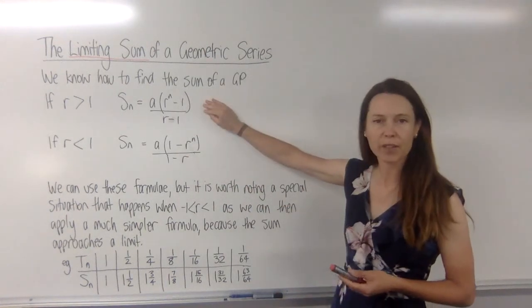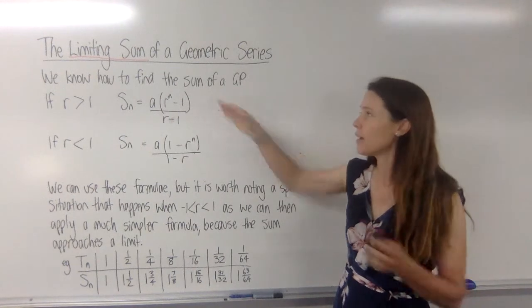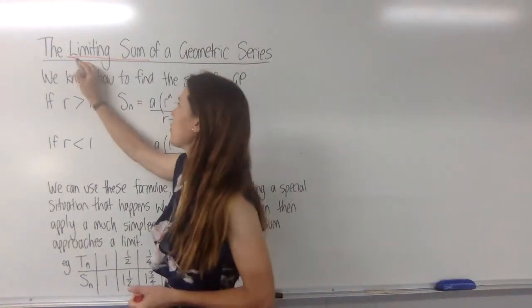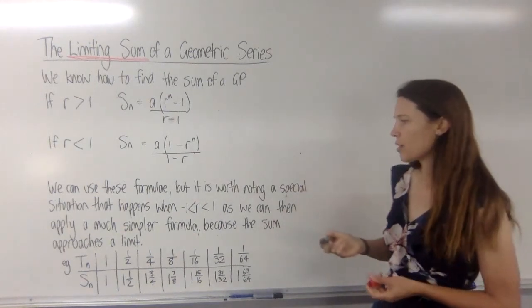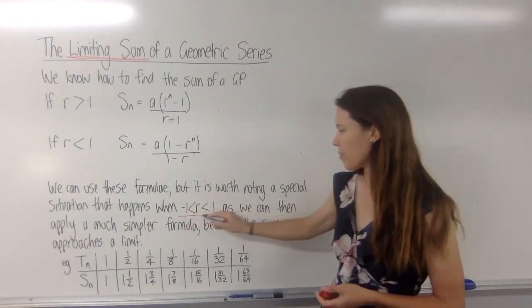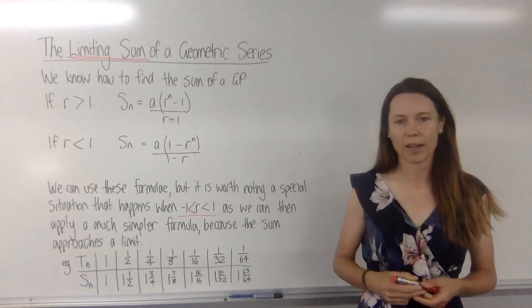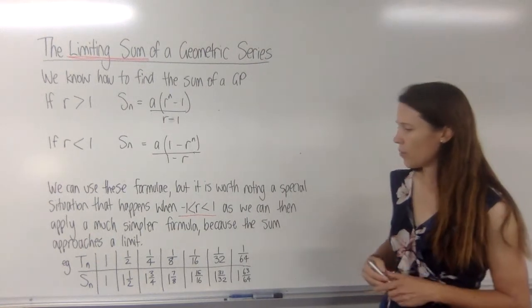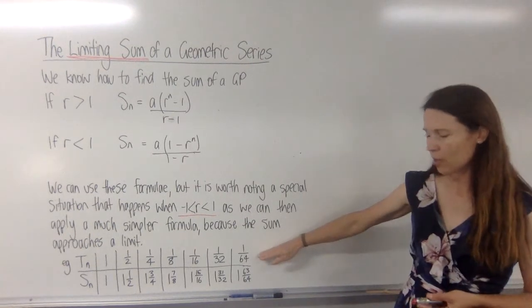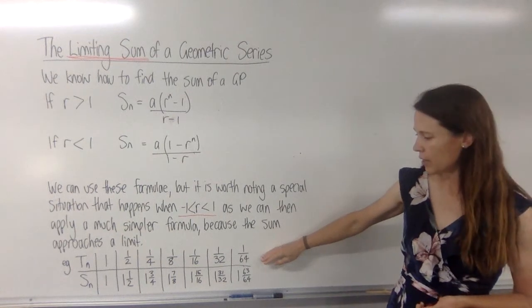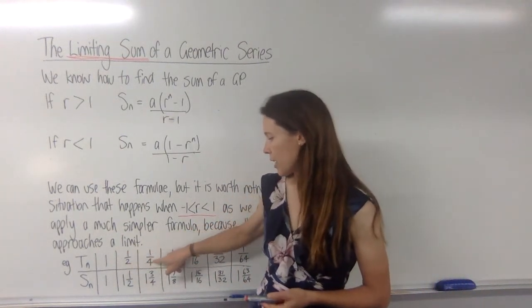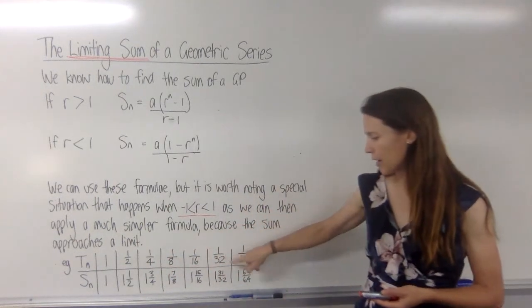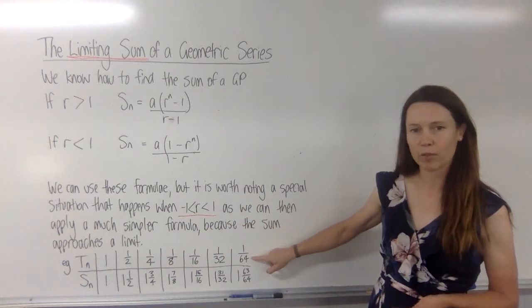Now we can use this every time, but what we're thinking of today is what happens when our sum approaches some sort of limit. Now this actually only happens when our ratio is between -1 and 1. So if you imagine a ratio like that, let's jump down to this example at the bottom. Let's imagine a series where we have r being a half. So to get each term, we just multiply by a half. The numbers are going to get smaller and smaller.